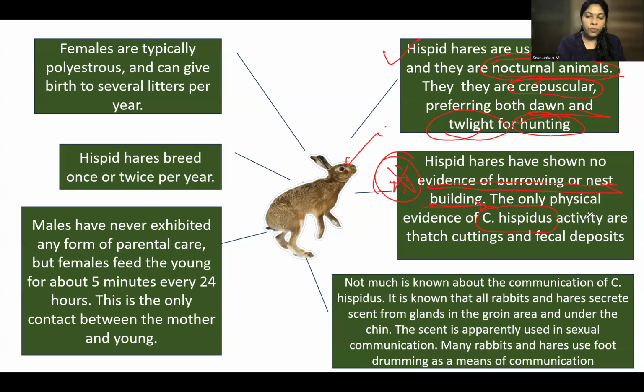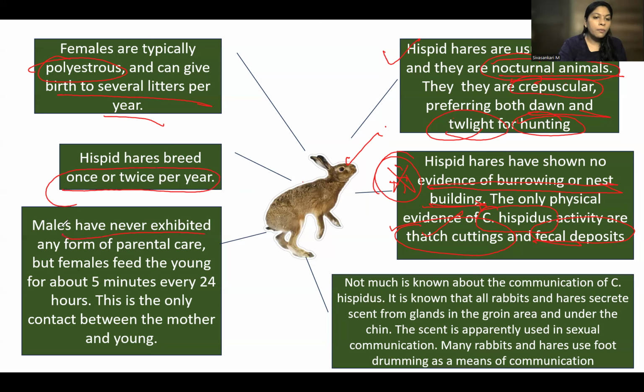The only physical evidence of their activities is thatch cuttings. That means they are cutting the grasses. We already saw thatch means grass. And fecal deposits of this species are found here and there. That is the only sign of the species. Then females are typically polyestrous. That means they give birth to several litters per year. They reproduce a large number of babies, so polyestrous, and they breed once or twice per year. These are some of their characters.